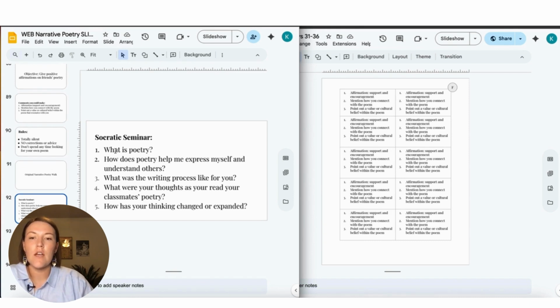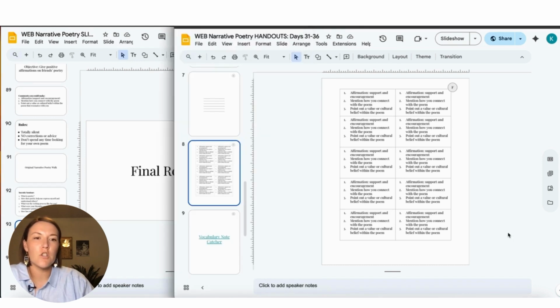What is poetry? How does it help me express myself? What was the writing process like for you? What were your thoughts as you read your classmates' poetry, and how has your thinking changed or expanded? And then they'll do the final reflection, which is worksheet J.